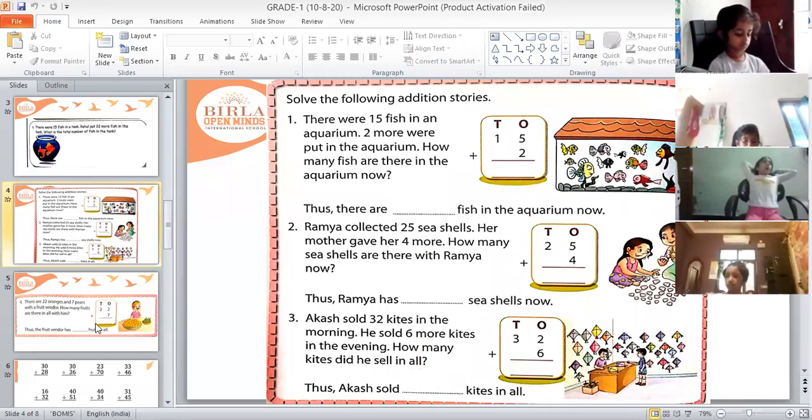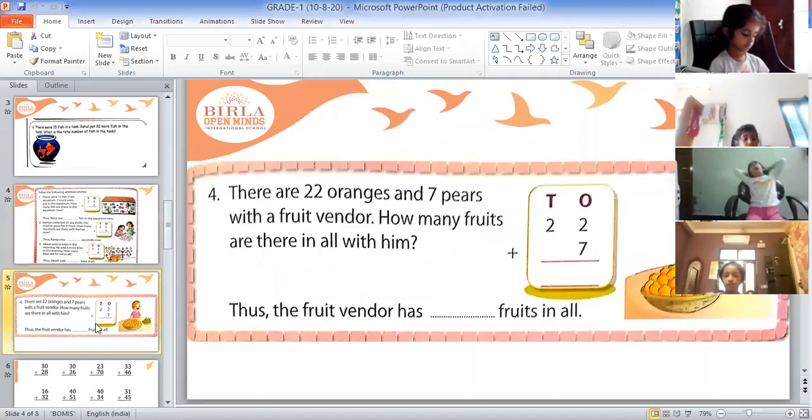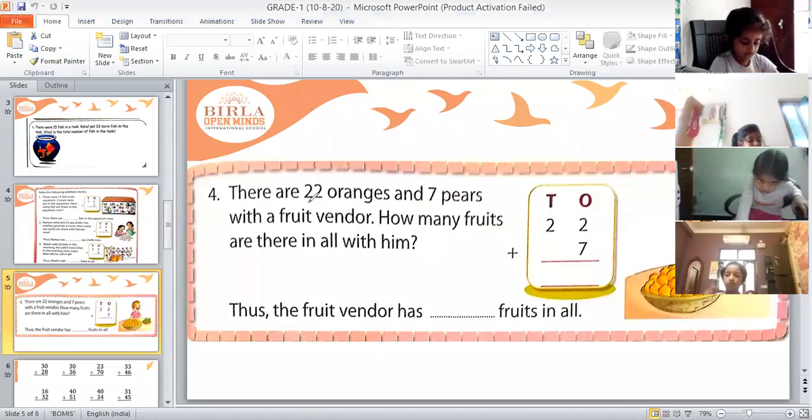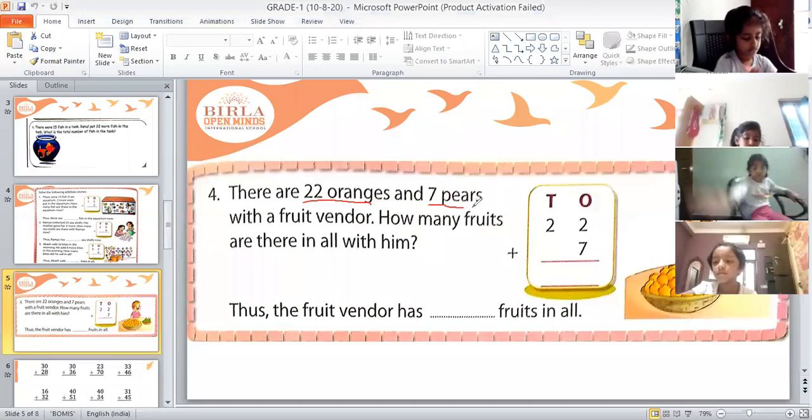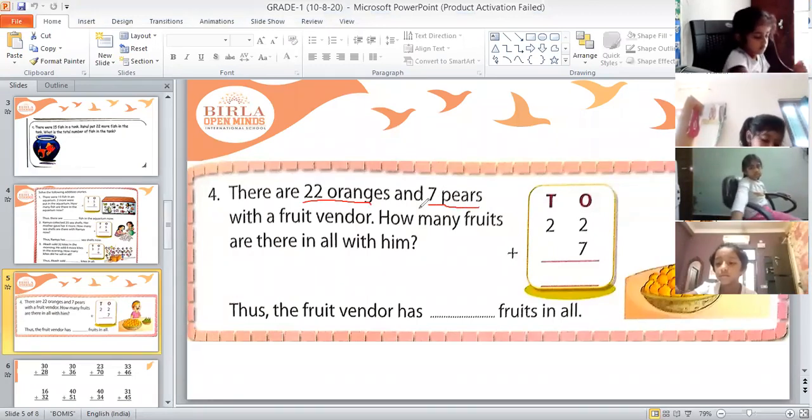This is question number 4 children and this is on page number 73. Now the question is, there are 22 oranges and 7 pears with a fruit vendor. There is one fruit vendor. He has 22 oranges and 7 pears. Now they are asking how many fruits are there in all with him.